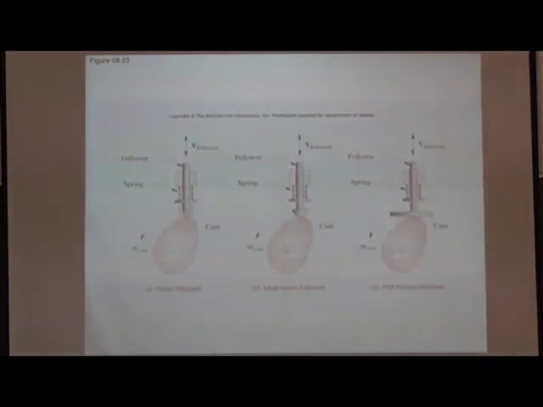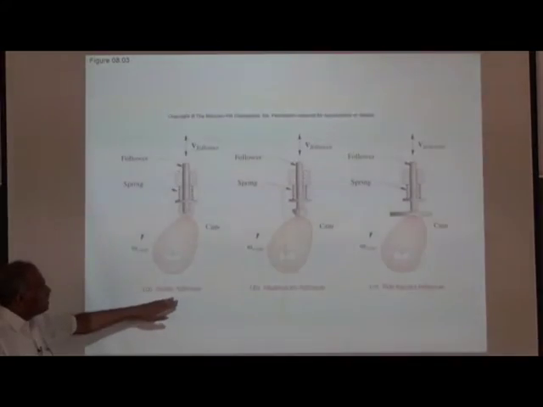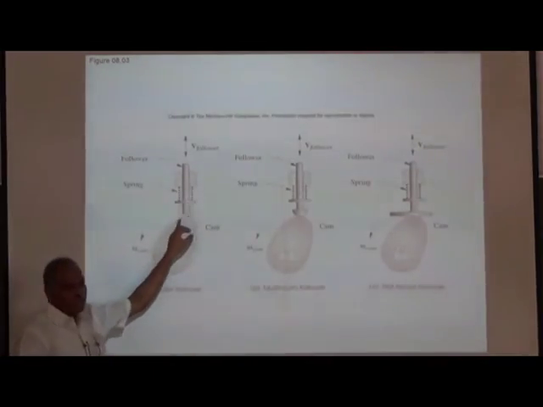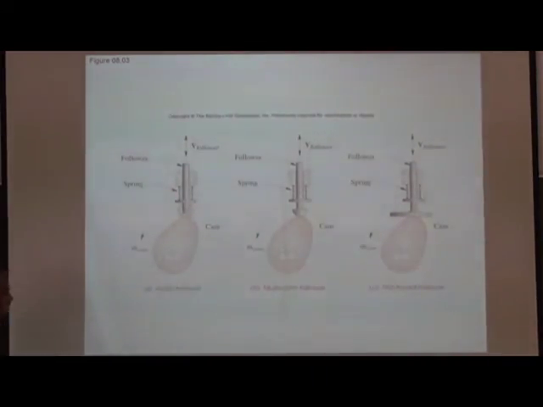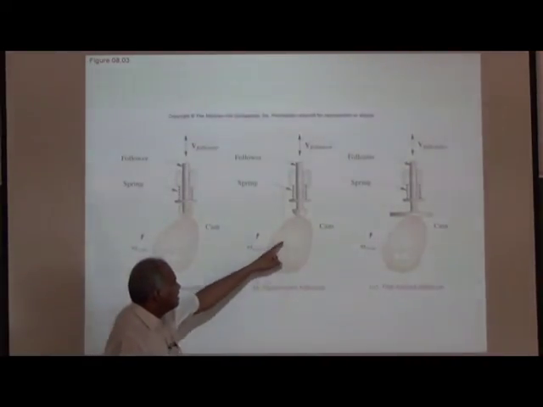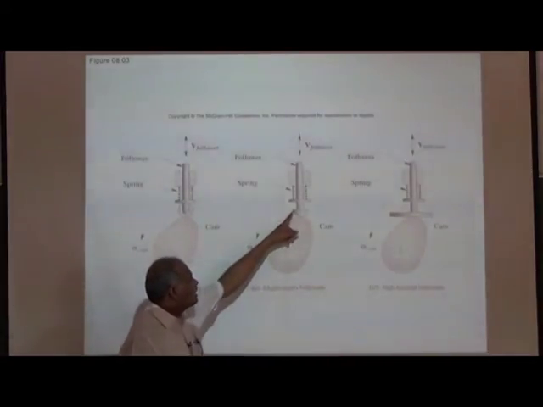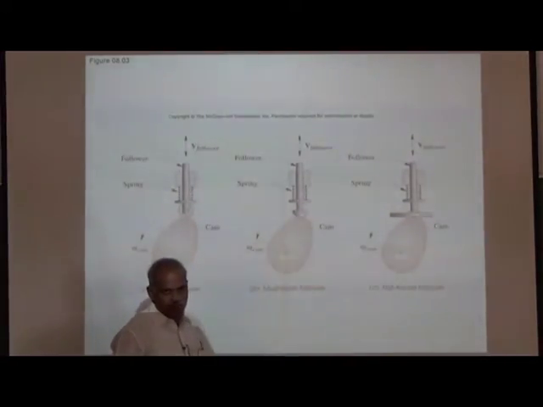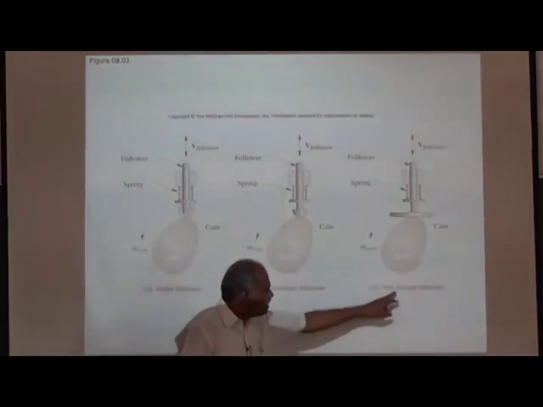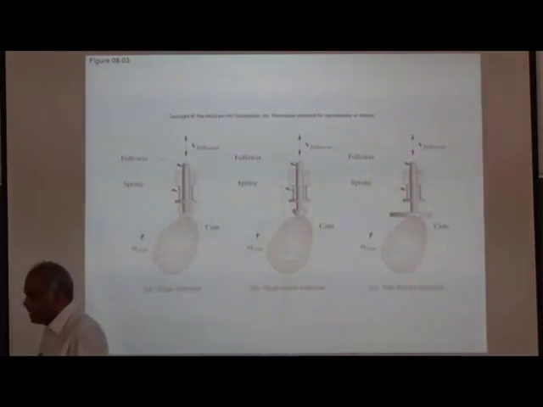Another classification you can look at is the type of follower. You can classify based on the type of the follower. The follower can have a roller, then that's called a roller follower, or it can be like a mushroom or a button, or it can even be a knife edge. It's called a knife edge follower. It is a flat faced follower. It can be flat.